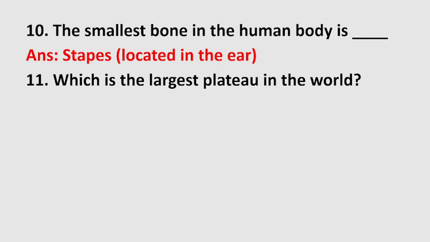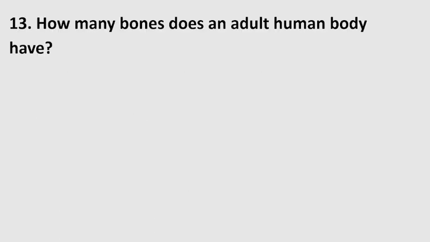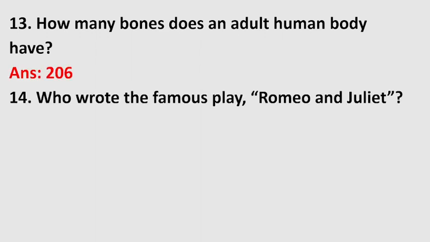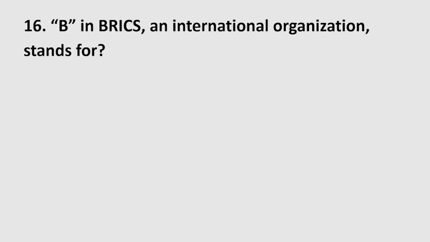Which is the largest plateau in the world? Tibetan Plateau. Young one of a horse is called foal. How many bones does an adult human body have? 206. Who wrote the famous play Romeo and Juliet? William Shakespeare. Study of the universe is called cosmology. B in BRICS, an international organization, stands for Brazil.